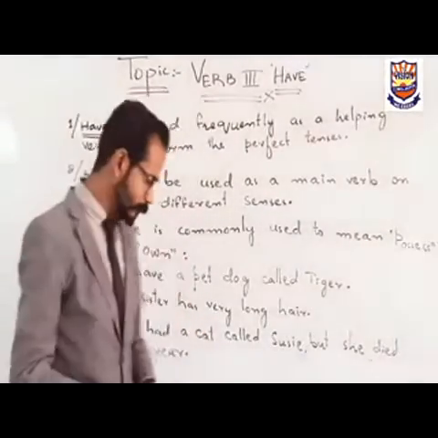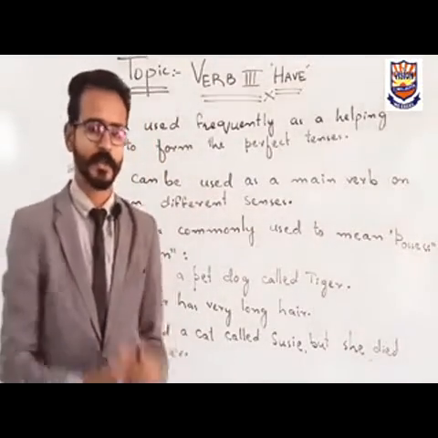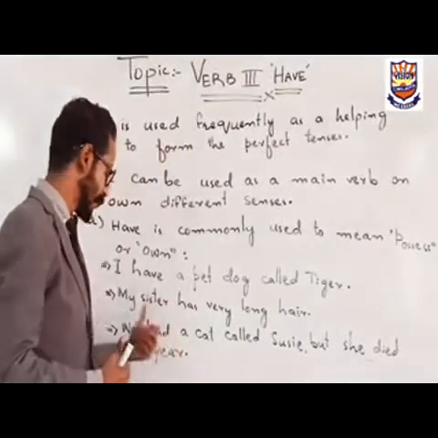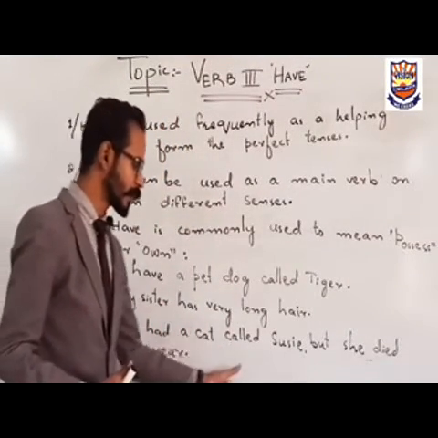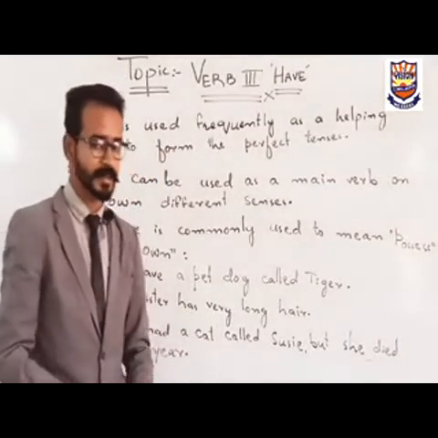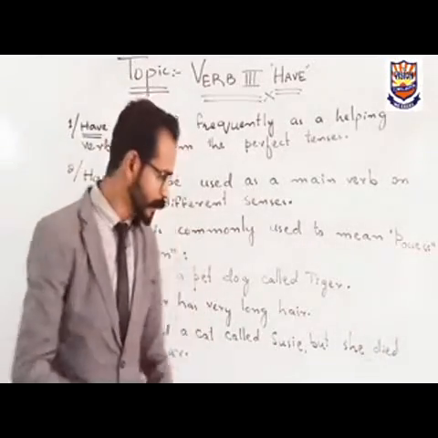Clear guys? And if we are talking about past time and we have to show the position in past time, so we will use the past form of have, had. Like the example is written over here. We had a cat called Susie. Means right now we are not having the cat. We had a cat. Clear?